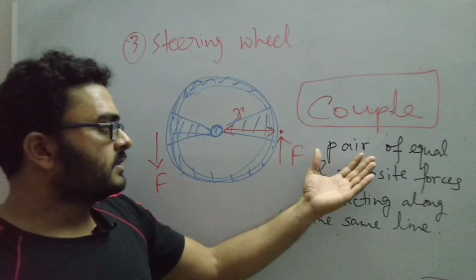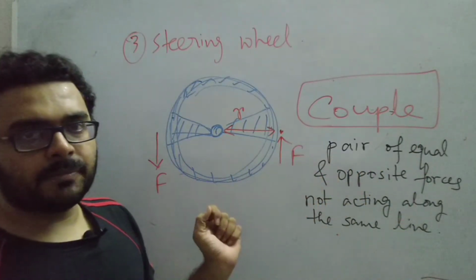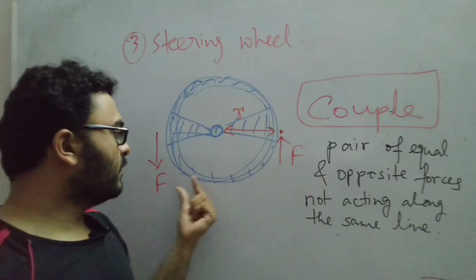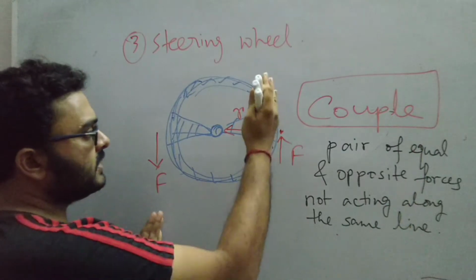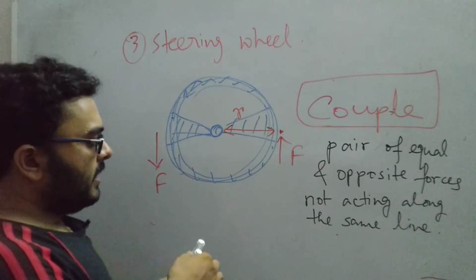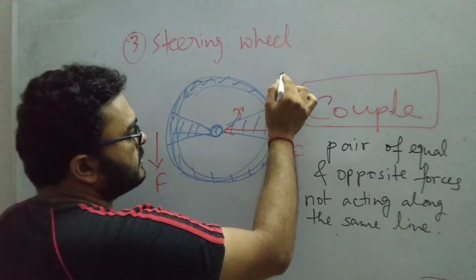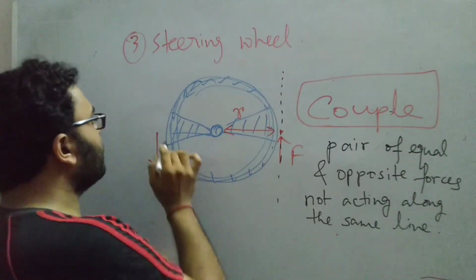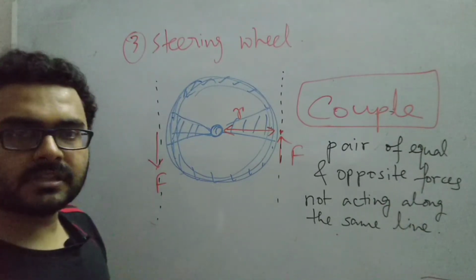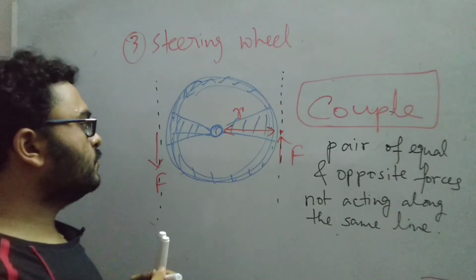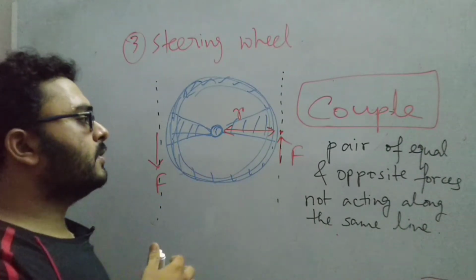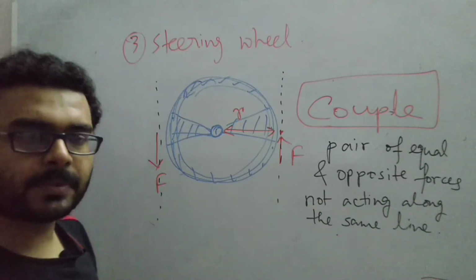Just verifying it with the definition that I have mentioned: a pair of equal and opposite forces, because the directions are opposite in nature, not acting along the same line. See, the line of action of this force is this and the line of action of this force is this. So these two forces are not acting along the same line, rather they are acting along two different lines. So this kind of pair of equal forces is referred to as a couple.